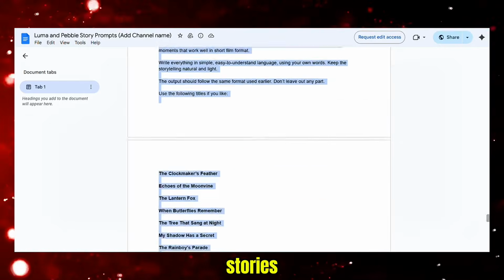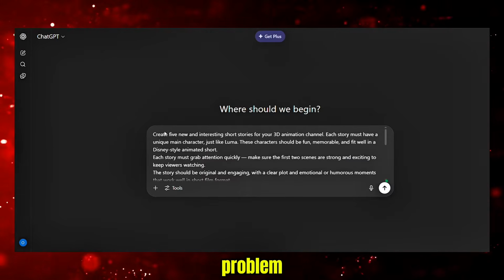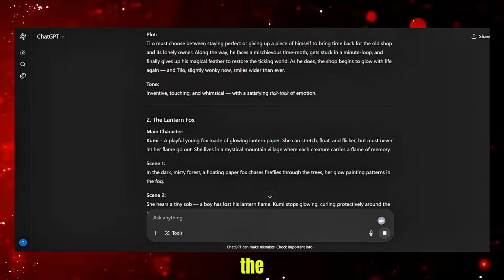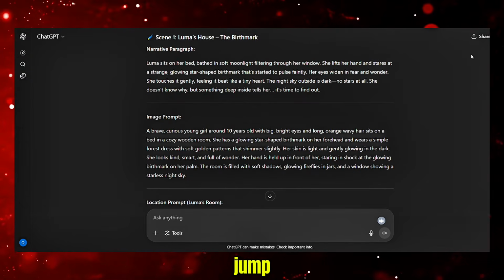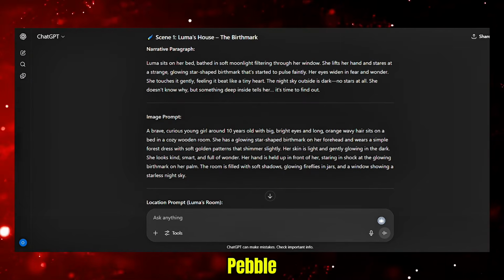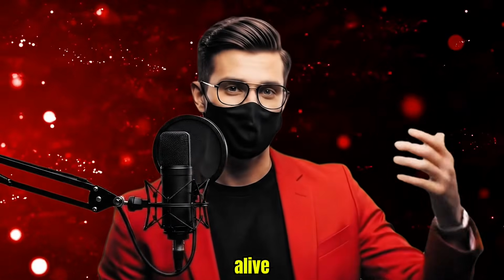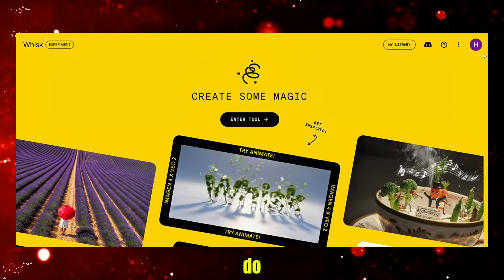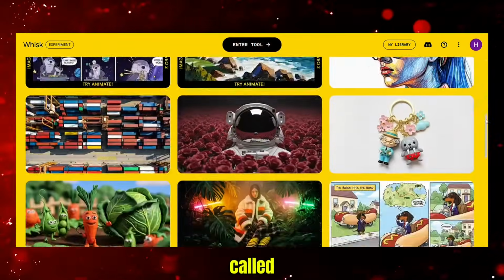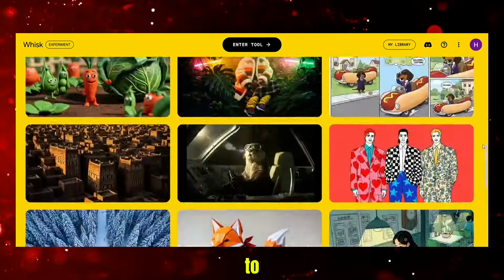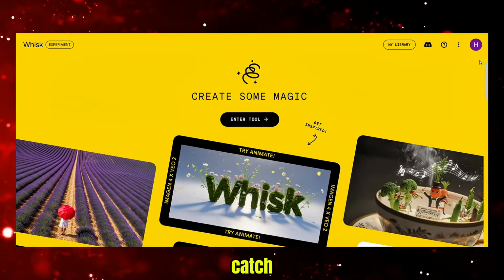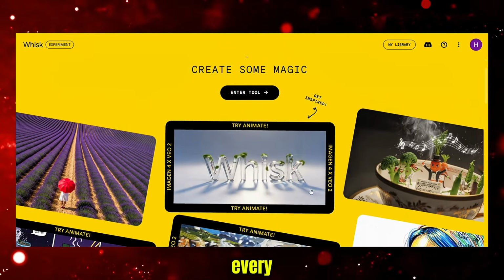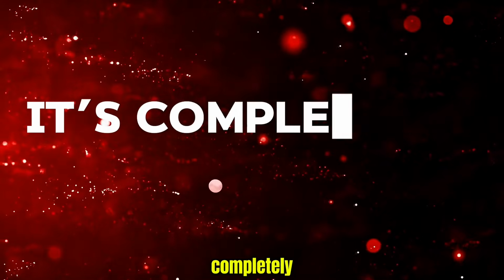Want to make your own stories instead of using mine? No problem. I've added a bonus prompt that helps you create as many stories as you want in the same style. Now, let's jump back into our story about Luma and Pebble. It's time to make your story come alive by turning those prompts into beautiful Disney-style pictures. To do this, we'll use a powerful tool called Google Whisk. You can try other text-to-image tools too, but here's the catch. Google Whisk is great because it keeps your characters looking the same in every picture. And yes, it's completely free to use.